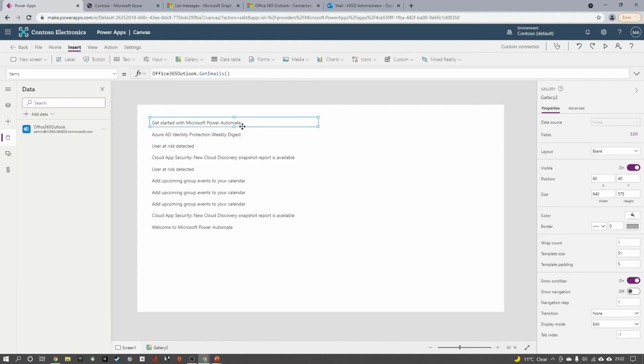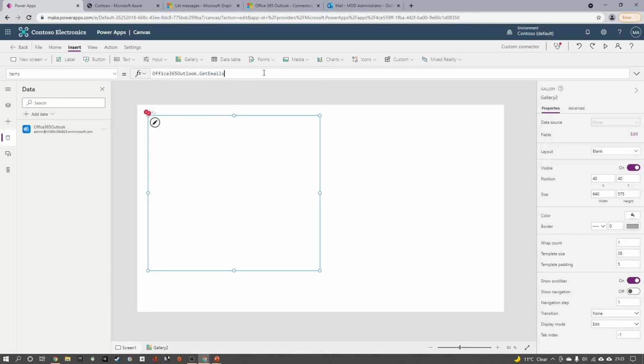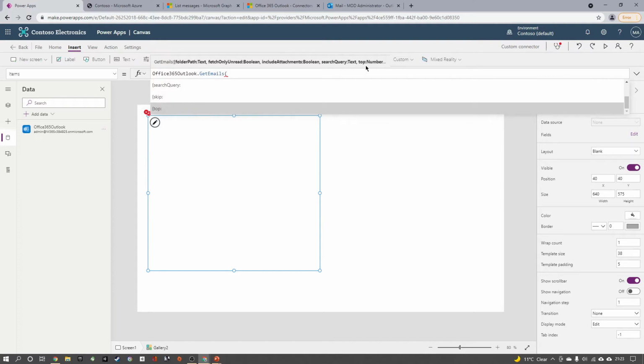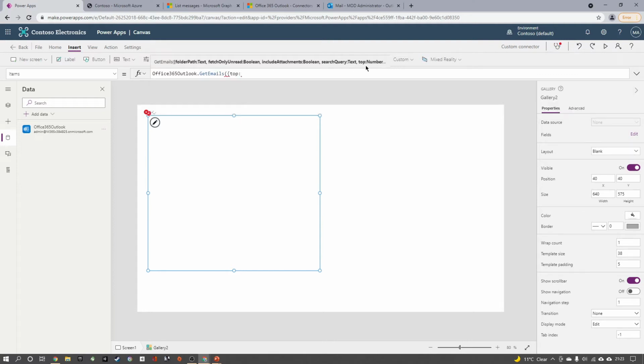You can see that I can see almost 10 emails, but let me see if there are any options available for me to change the number of emails that I want to refresh. You can see that there is a parameter called top. So I go to the parameter top and I try to fetch 100 in this.